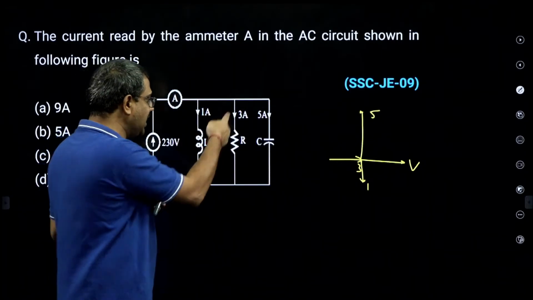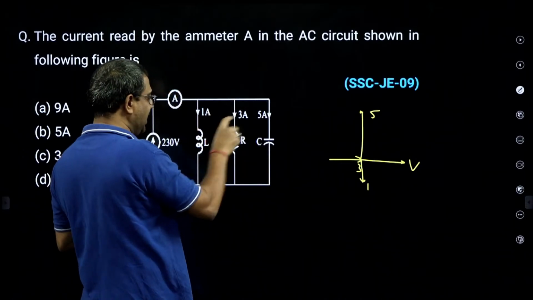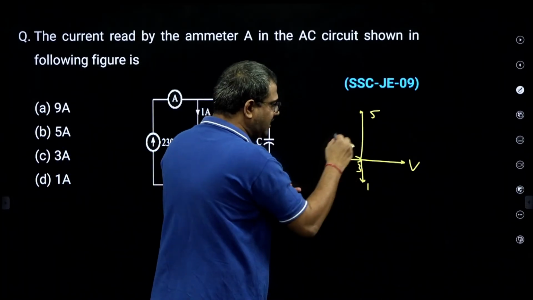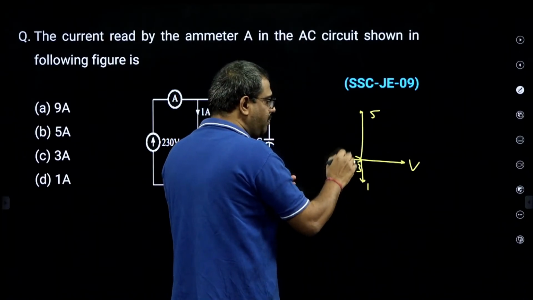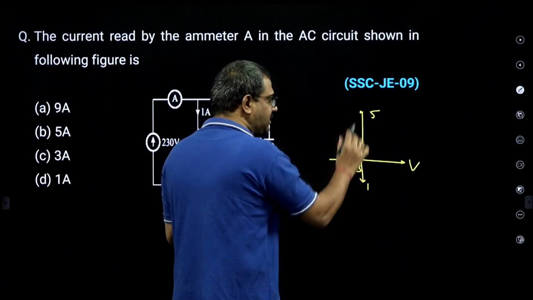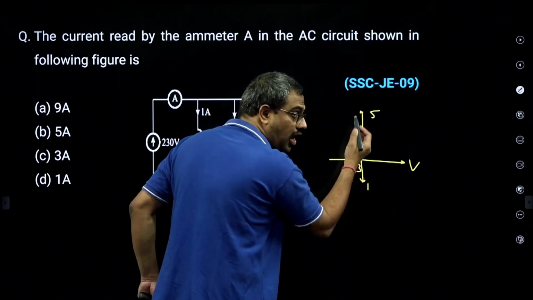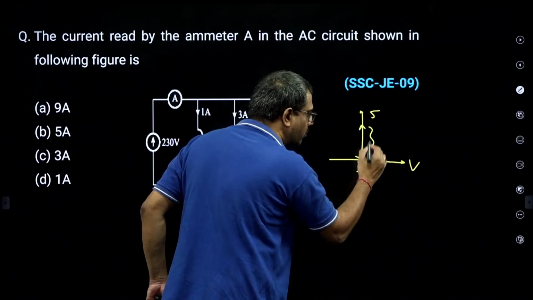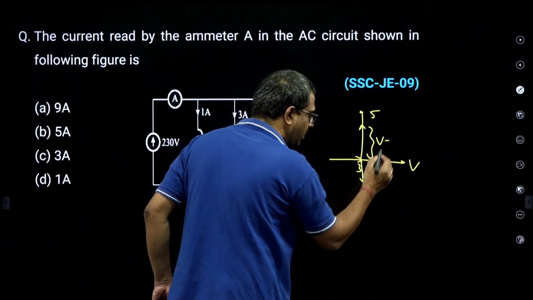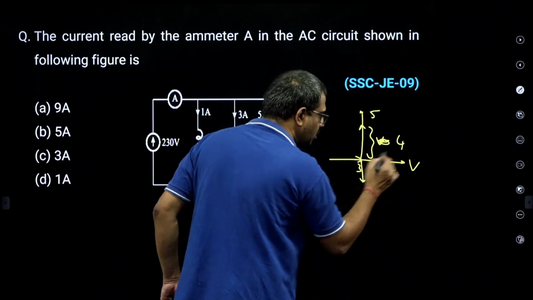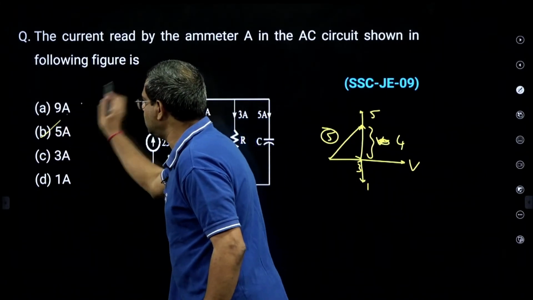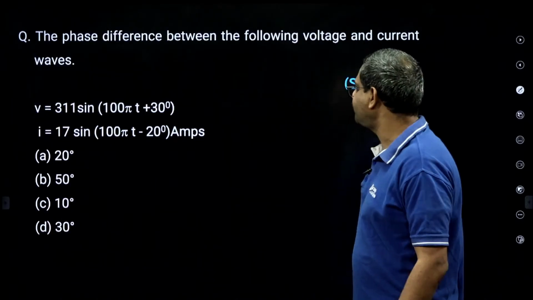With respect to voltage, IR is in phase, that is 3. IL lags by 1, and IC leads by 5. Now take the phasor sum of IR plus IC plus IL. But IC and IL are unequal and opposite, so this is 5, this is 1, and the resultant becomes 4. This is 4, this is 3. The resultant is 5 amperes. So the answer is 5 amperes. Be careful.